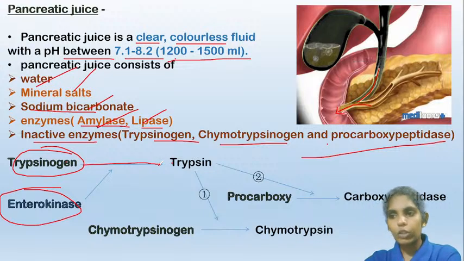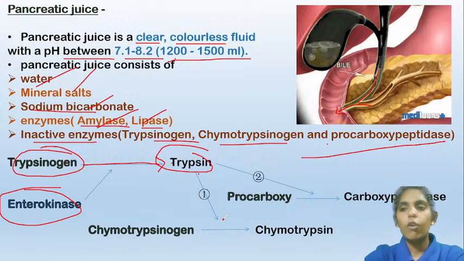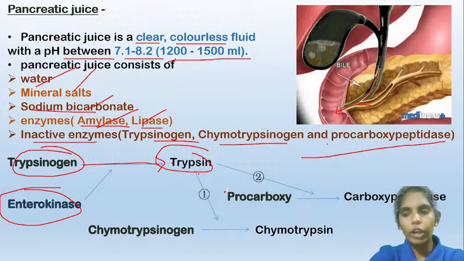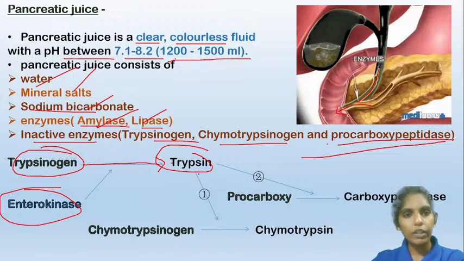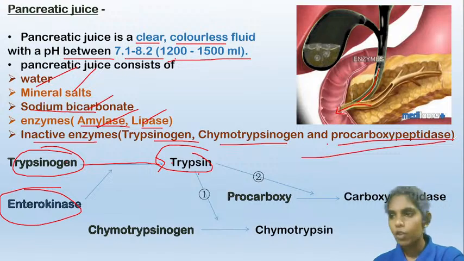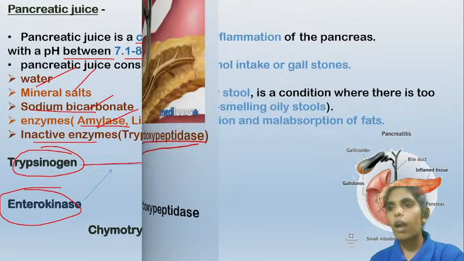Enterokinase activates the trypsinogen into trypsin, and this trypsin will in turn activate the other two enzymes. The trypsin will activate chymotrypsinogen into chymotrypsin, and procarboxypeptidase into carboxypeptidase. So that is about the composition of the pancreatic juice.